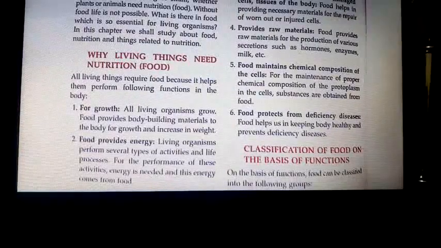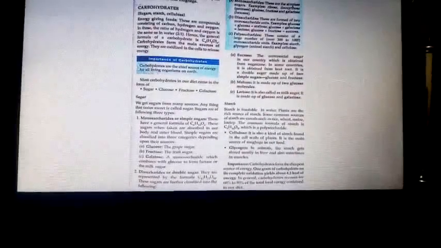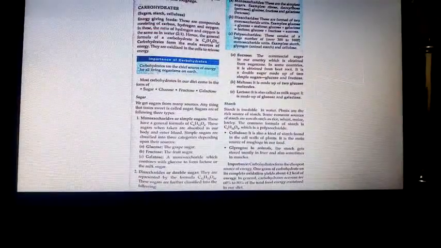Now we are moving to the classification of food on the basis of food functions. On the basis of functions, food can be classified into various groups. Number 1, energy giving foods: carbohydrates and fats. Body building food: proteins. Protective food: minerals and vitamins. Water and roughage: the diet is incomplete without water and roughage.